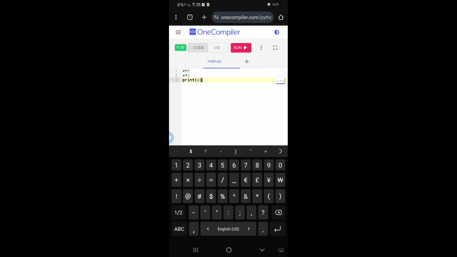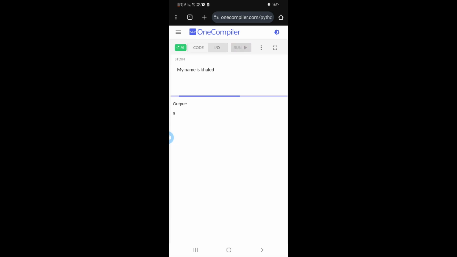Is it 5, or 2, or 5 plus 2, or 5 equals 2? No, it's going to be 2. Why? Because there's something called overwrite. First, I told the computer that x is a box and holds 5. And then I told the computer that x holds 2. And after that, I told the computer to print x. So the computer changed its mind and understood that x is 2 now. Let's run it. As we can see, x is 2.